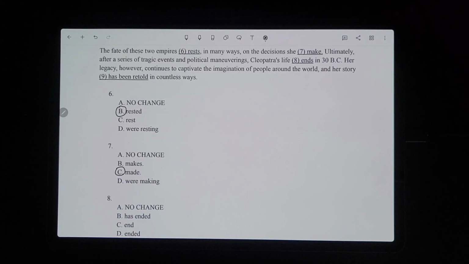Okay, now for number 8: ultimately, after a series of tragic events and political maneuverings, Cleopatra's life ends in 30 BC. So "ends" needs to match up with "life," which is singular, and it also needs to be in past tense because it's saying it ended. It kind of gave it away: in 30 BC, which was a long time ago. So that's in the past, hence why we have to use past tense. And it would be "ended." So it would be D.